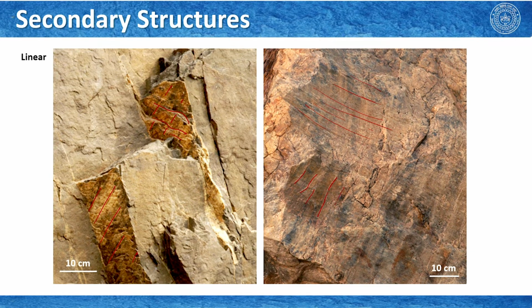Okay. So, the idea is that we have shown you a very particular exposure, but not necessarily everywhere in the world you will see them in a similar form. So, seeing rocks is very, very important. So, let us talk about the brittle structures that we have seen, and if I ask you what is the most significant brittle structure that we have seen in the field, just think a little bit. You probably will talk about the conjugate sets and other things, but I tell you the significant one is the dolerite dike that we have seen in Ferrighat.